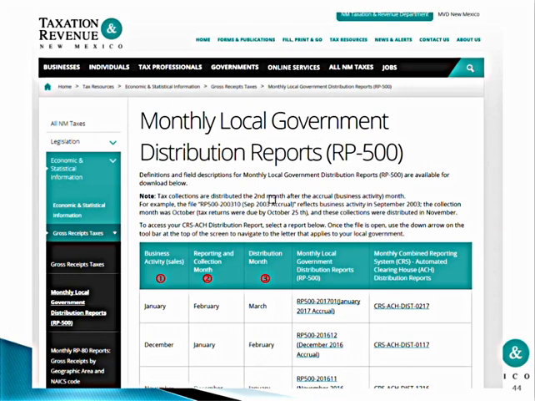The RP-500 can be accessed at tax.newmexico.gov. If you click on Governments on the black ribbon, you'll be able to access the RP-500. The RP-500 is shown as business activity for January, reporting and collection month for February, and distribution month would be March.